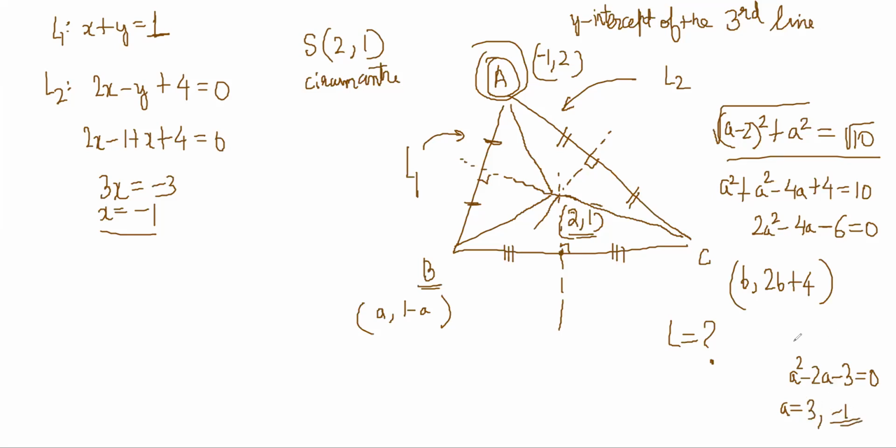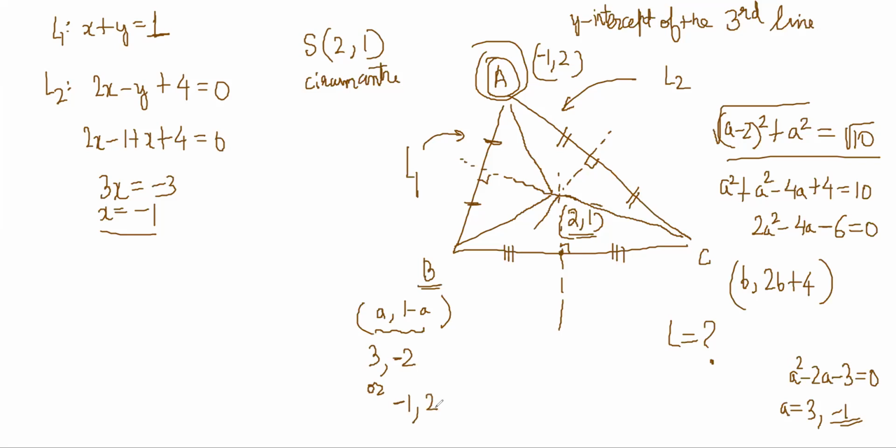But how do we decide? So what are we getting? What are the possible points that are coming? This is coming 3 comma minus 2, or it is coming minus 1 comma 2.